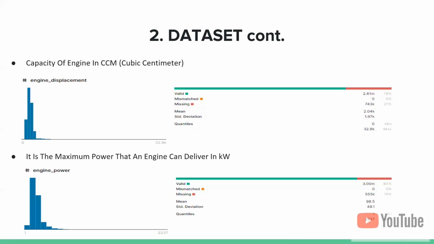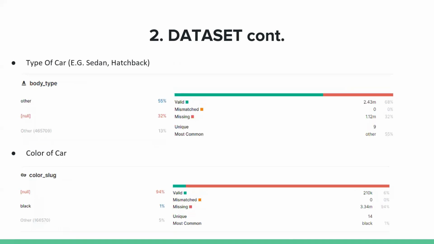Engine power is the maximum power that an engine can deliver in kilowatts. This is a continuous feature. It has 555,000 missing values, and it ranges between 1 and 2,237. And body type is the type of car like sedan or hatchback. It has about 1 million missing values, and it has 9 labels, and the most common label is other. Other means unknown, means null, and so it is additionally missing values, and our missing values are about 90%.